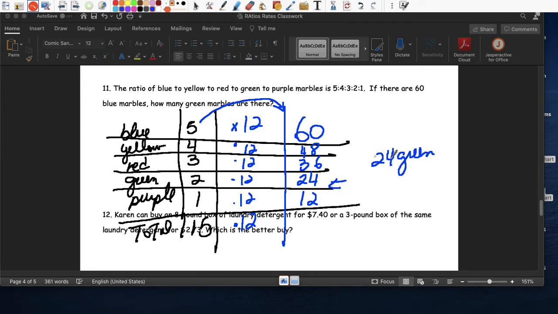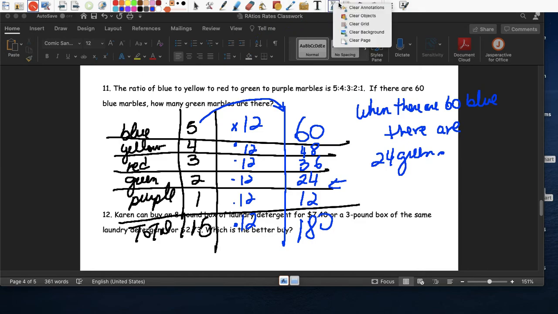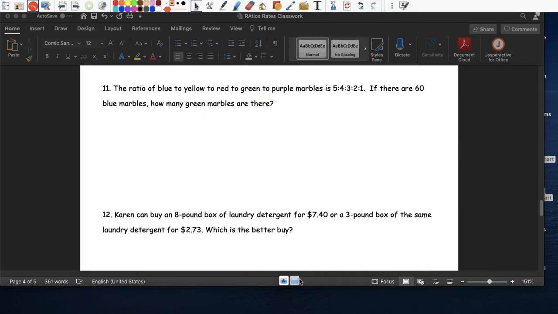Cuando hay 60 azules, there are, so I'll just write that. When there are 60 blue, there are 24 green. Okay, and if you want to find the total, that also can be done. And we can add all those numbers, and you get the total. The total is 180 marbles, canicas. I think they're called canicas.